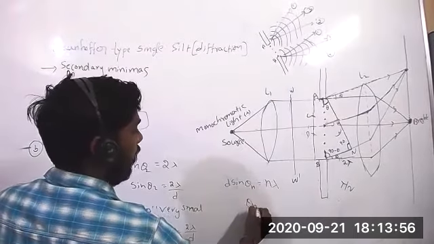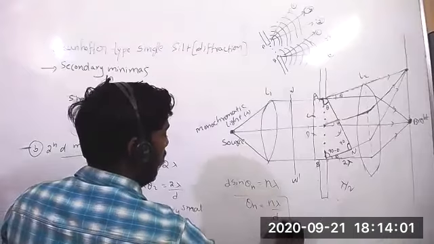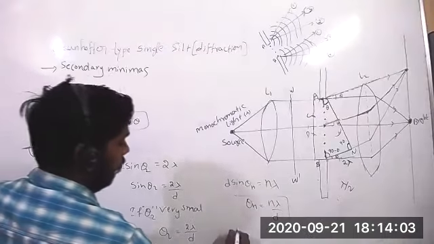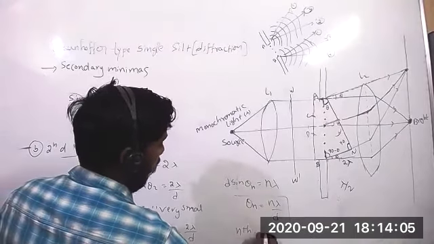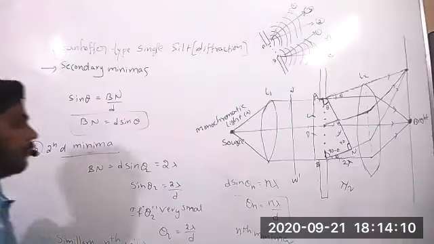From this, theta n equal to n lambda by d. That is the nth minima.